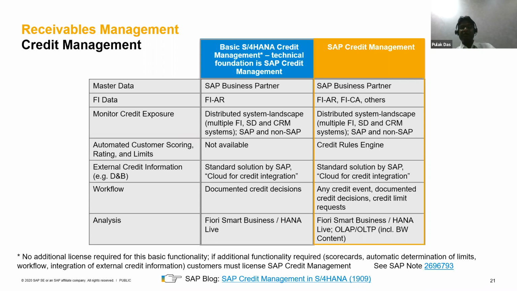Those kinds of functionalities as a full-fledged credit management you can have. But the full-fledged credit management is a different license. If you would like to use it, it needs to be part of your BOM. If you would not like to go for the full-fledged credit management, you can still use the basic S/4HANA credit management functionality, which is available.